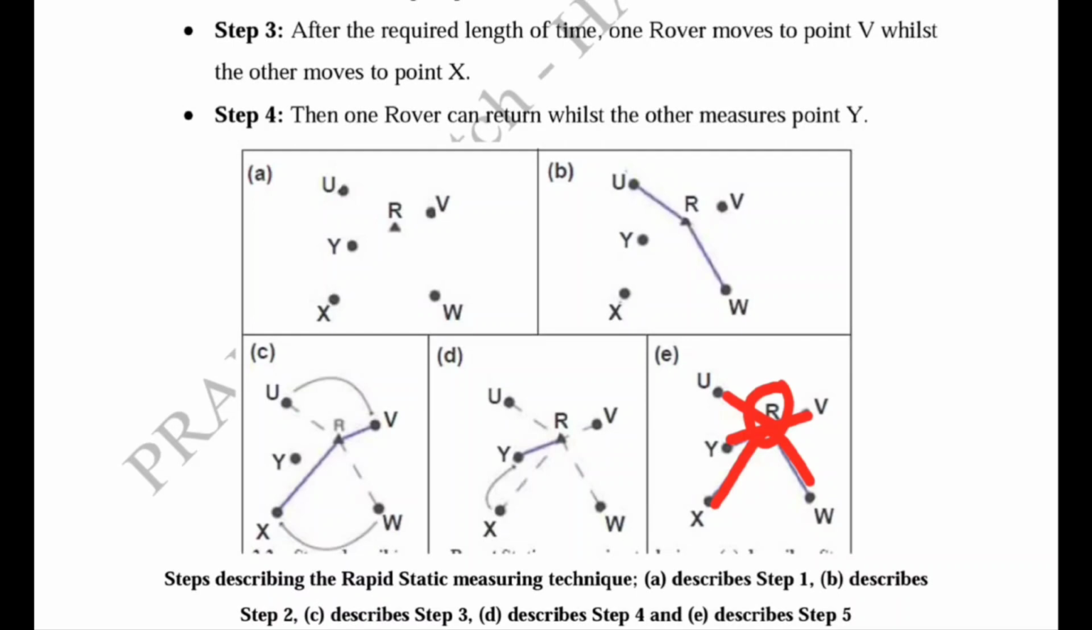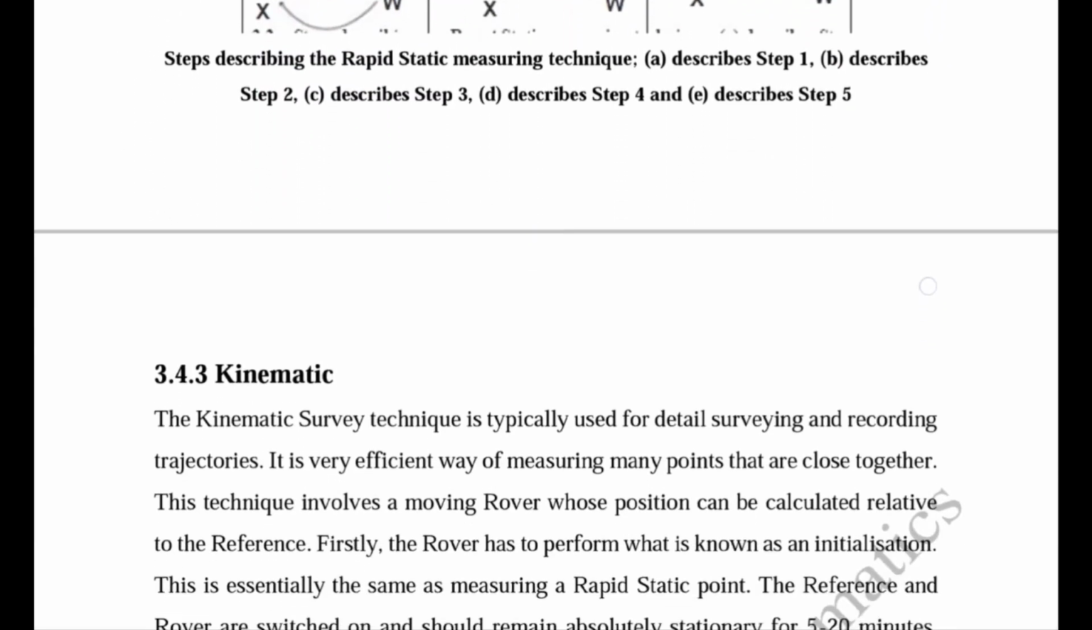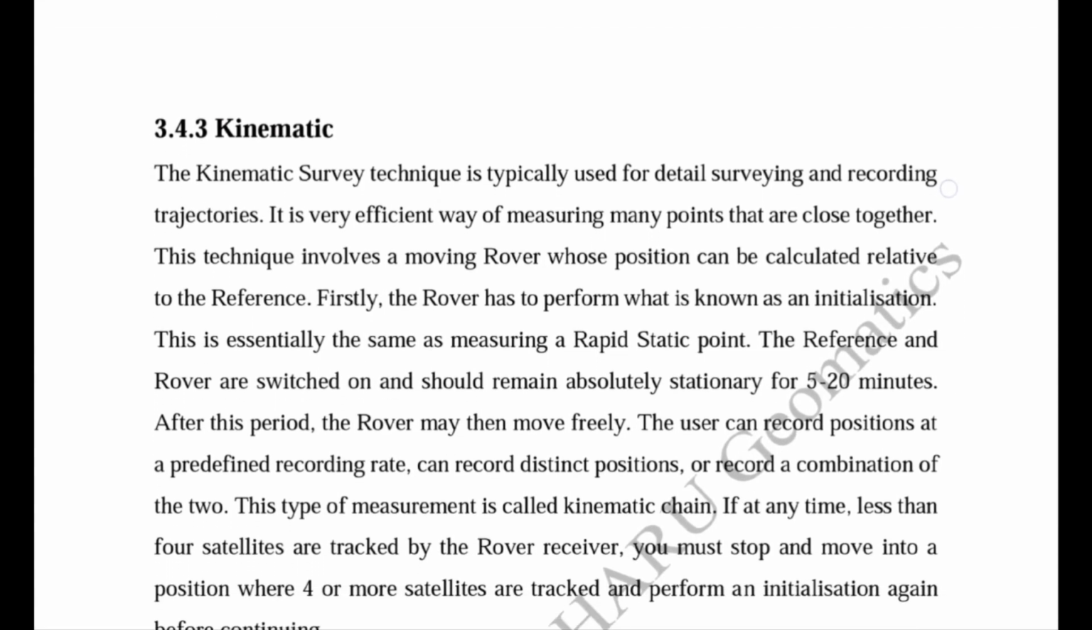So it is very fast as compared to the static, because we have seen that the whole network has been considered in the static surveying technique, but in case of rapid static we have to measure or find out the network with respect to the reference receiver. So this was the rapid static technique.